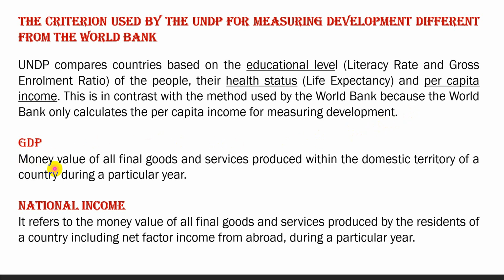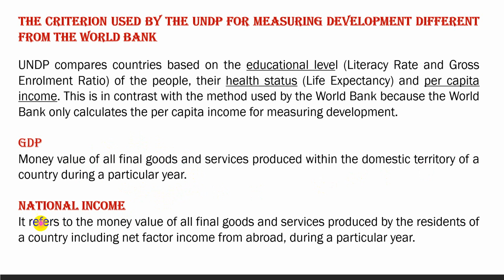What is GDP? Gross domestic product. GDP is defined as the money value of all final goods and services produced within the domestic territory of a country during a particular year. So it shows the money value of all final goods and services, means the goods which are ready for the consumption, which are purchased for consumption.